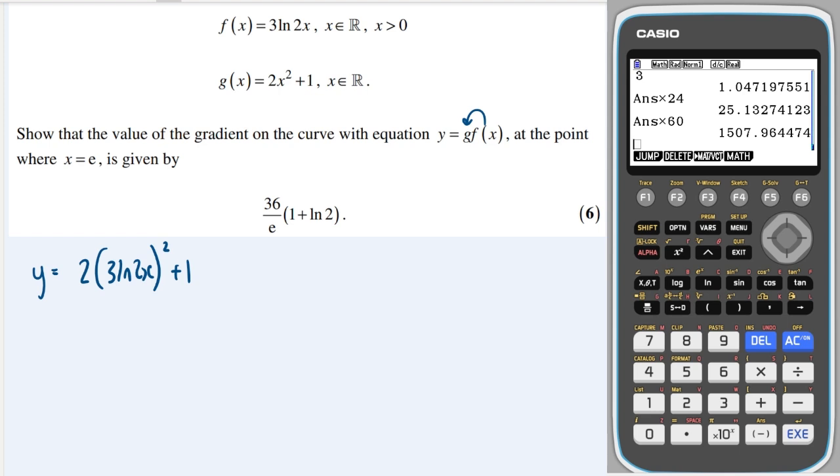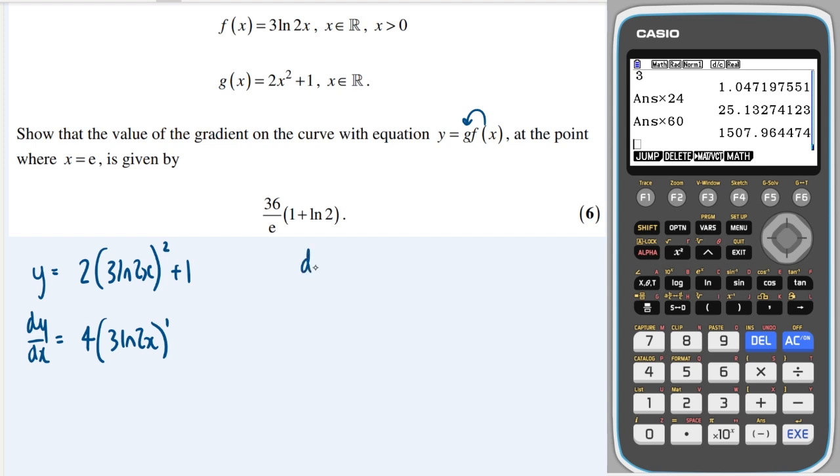Okay, that's good. And then we need to differentiate this. So dy by dx. So I've got a bracket here. I'm going to bring the 2 down and multiply it by the 2 to get 4. And I'm going to keep the bracket the same. And I'm going to drop the power down by 1. But I'm going to need to multiply by the derivative of the bracket.